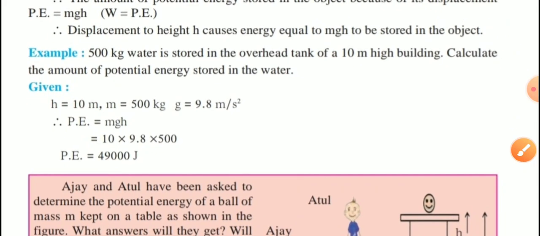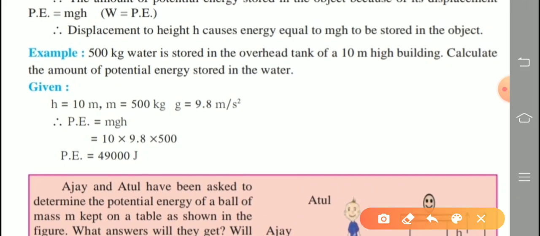Again, one solved question is given for us. Now read the question carefully and check whether all given terms or quantities are in the same units or not. All given quantities are required in one unit system only. Otherwise, we cannot directly substitute the values. We convert the values into a single unit system, that is the SI system or the CGS system.